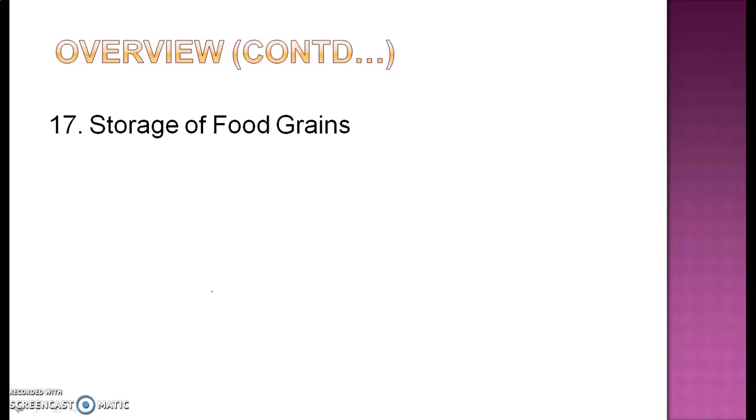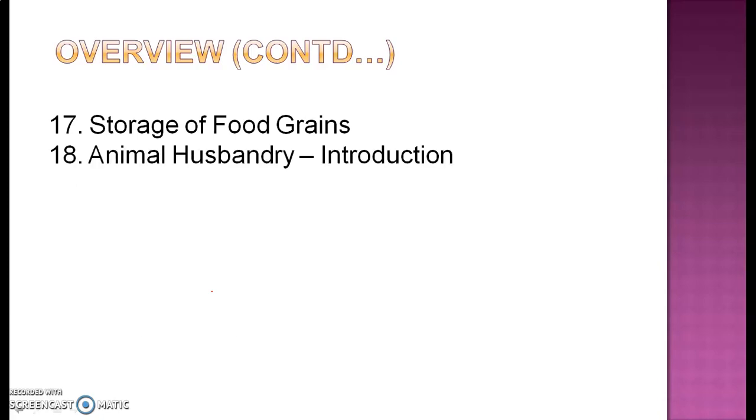So we get to know what the different factors affecting the storage of food grains are. What are the abiotic factors, that is your non-living factors, and what are your biotic factors, that is your living factors, all of the stuff. Next we are having animal husbandry, and this is the introductory portion in which we get to know what animal husbandry actually is, what the importance of animal husbandry is, and what the value of the nutrition in animal food is.